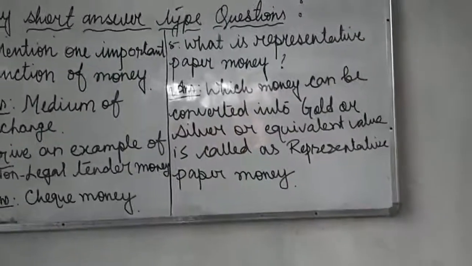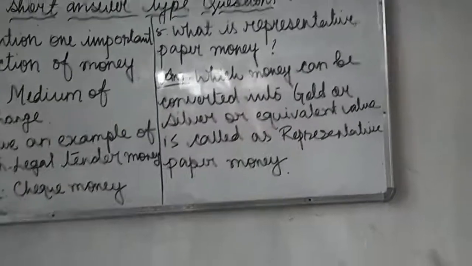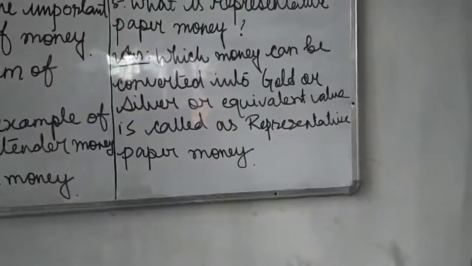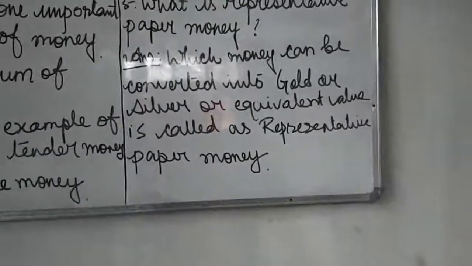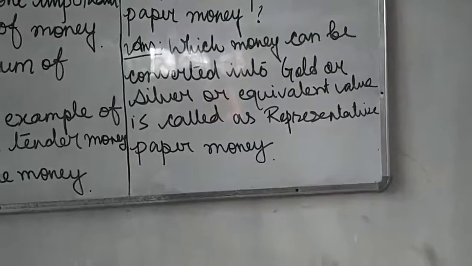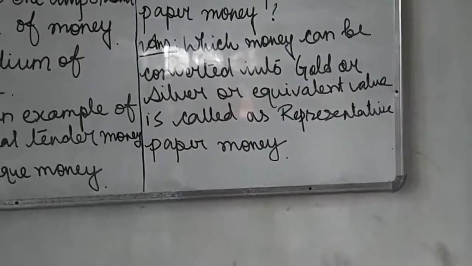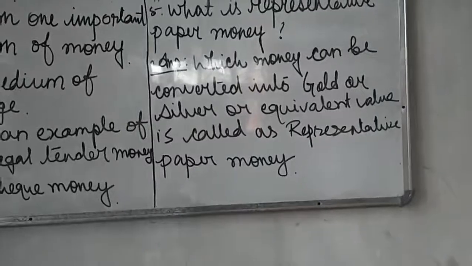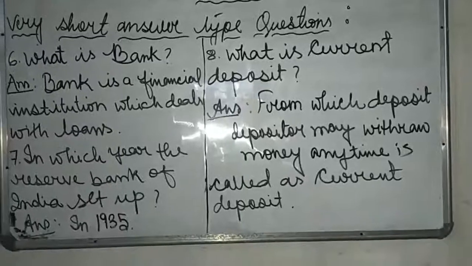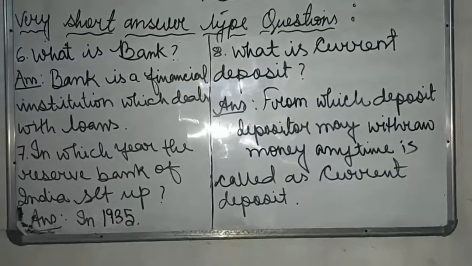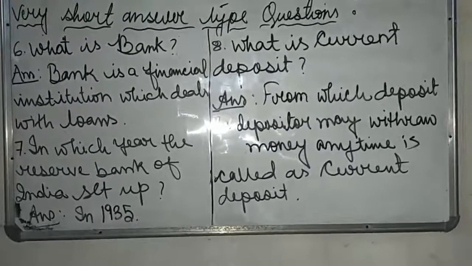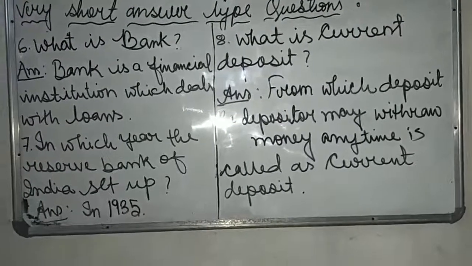Number 5, what is representative paper money? Answer is, money which can be converted into gold or silver of equivalent value is called representative paper money. Number 6 is, what is bank? Answer is, bank is a financial institution which deals with loans.